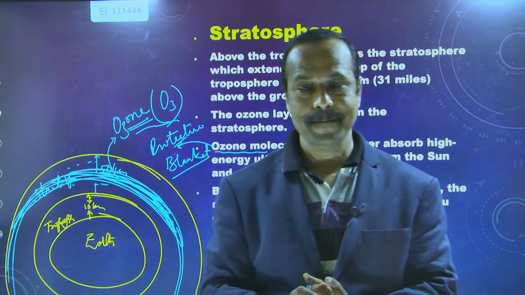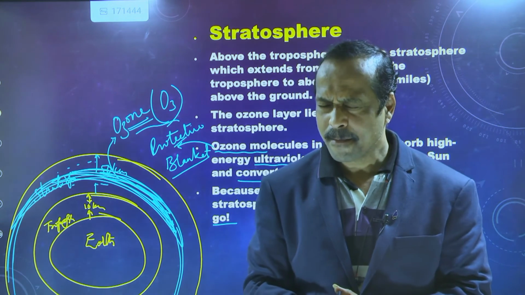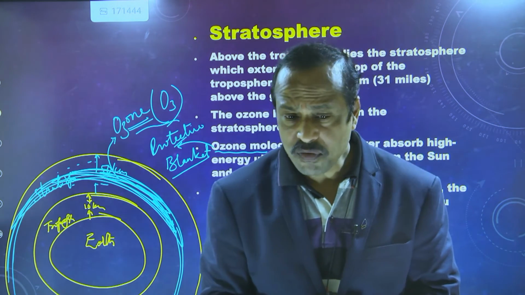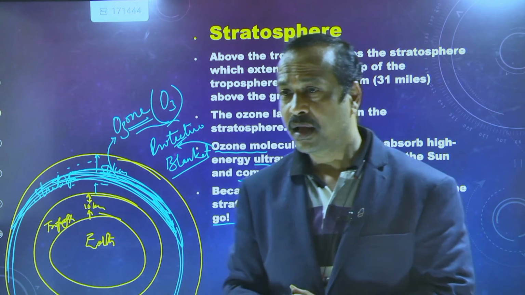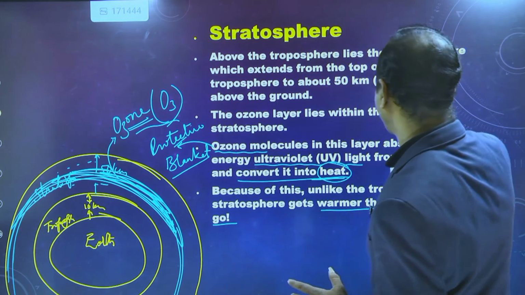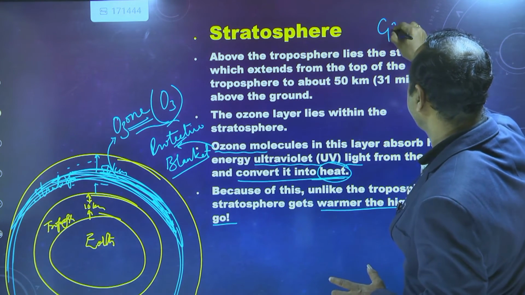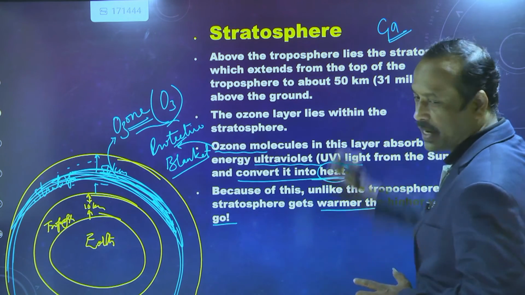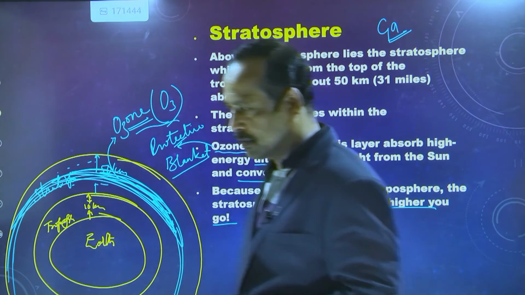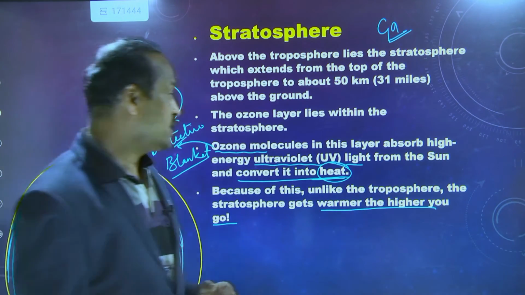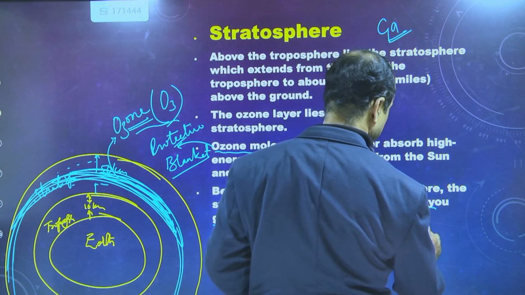What is the symbol of gallium, sir? Gallium is Ga. Germanium is Ge.